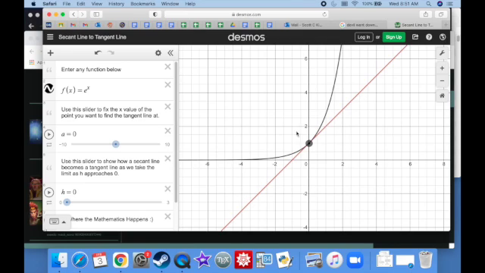This particular line has a special name, and we've said it a billion times. It's called the tangent line. And the tangent line is exactly a line that touches the curve at 1 point. So, very serious people have asked the question, what is the slope of the tangent line? Well, the slope of a line is still the slope of the line. It should just be the change in the x divided by the change in the y.